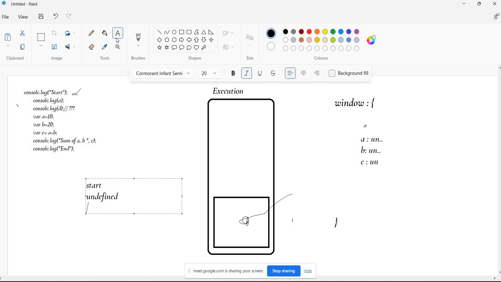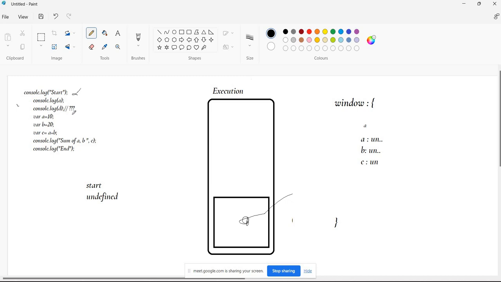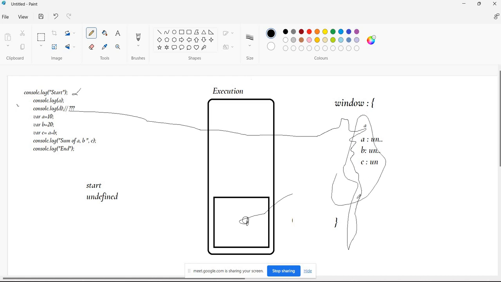Not defined. Because it is there in a global scope, right? So the JavaScript engine will come to this window object. It will check, is there any D. It will go through everything in that window object. Okay, nothing is there.